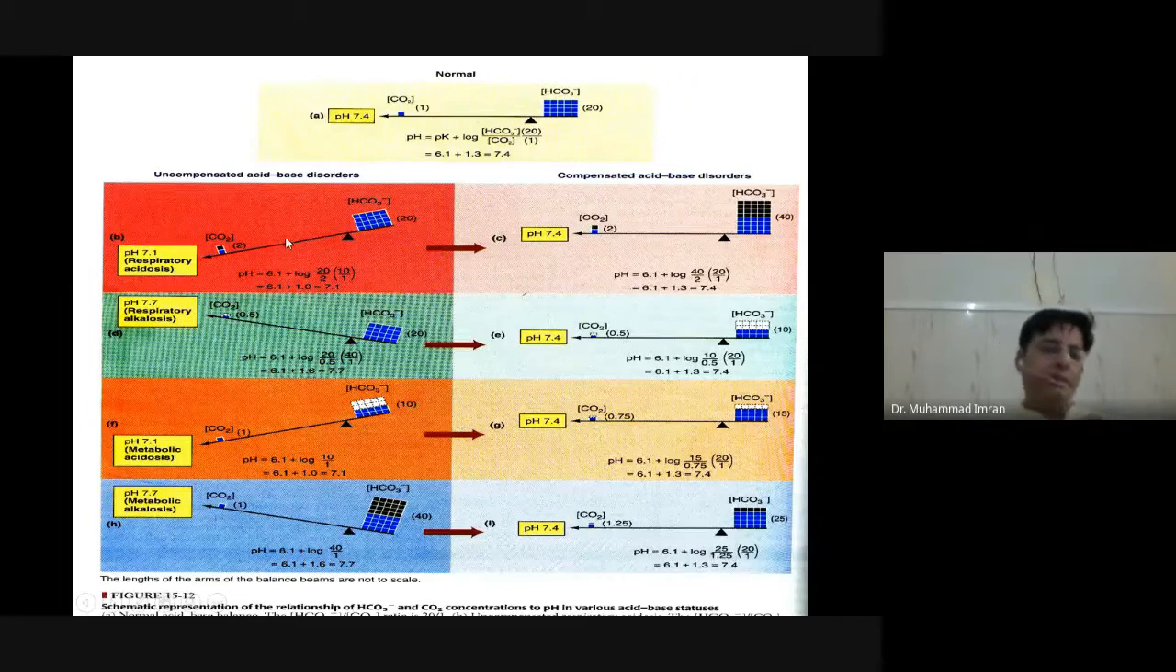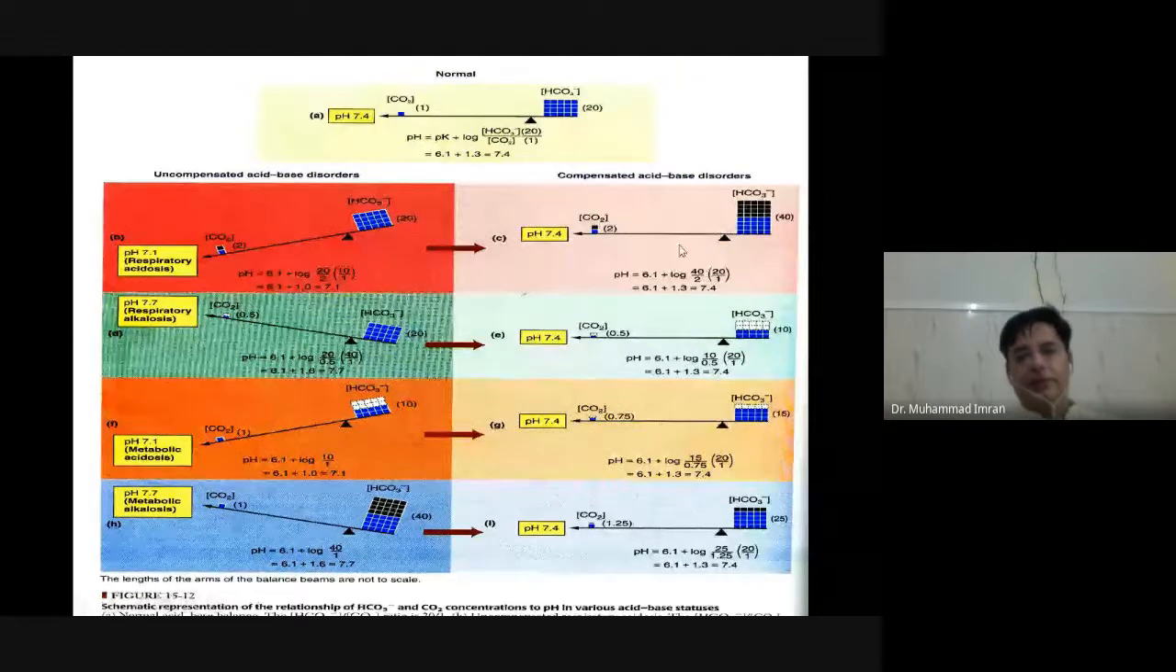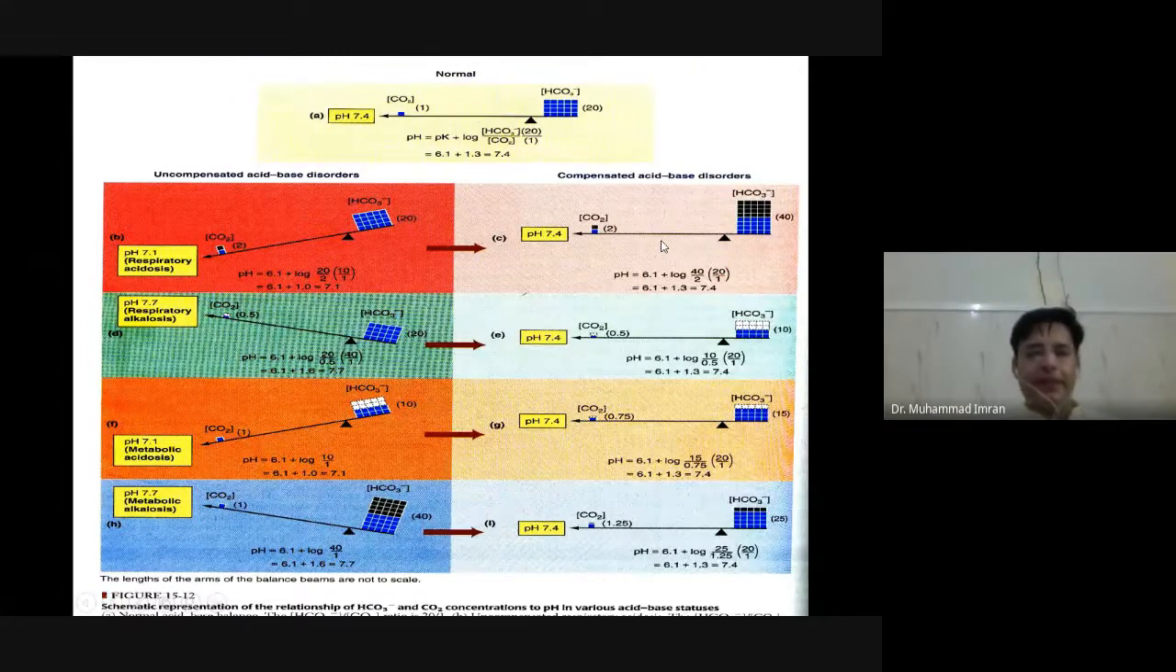Then if the problem is respiratory, the compensation is metabolic. Our kidney will retain more and more bicarbonate ion. So the bicarbonate level increases to maintain the ratio of 20 to 1. The log of 20 is equal to 1.3, and it will produce the normal pH. So if the problem is respiratory, then the compensation is metabolic, by the kidney.